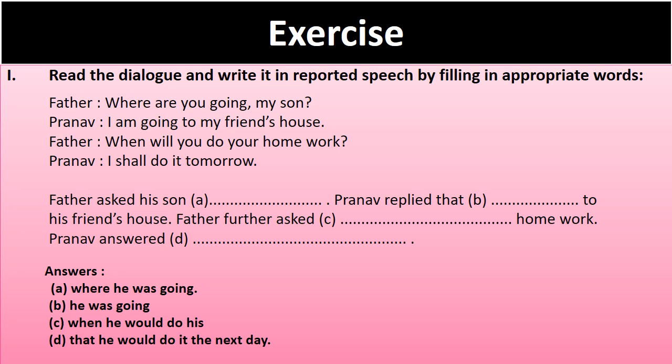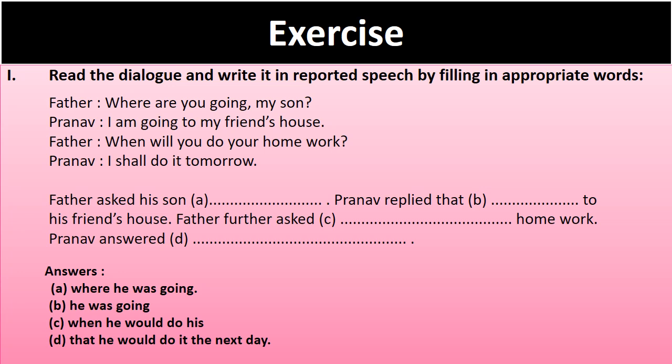Now Pranav replied that B, again dash, to his friend's house. Now Pranav is saying I am going to my friend's house. So Pranav replied that I am going will change into he was going. And after that, to his friend's house is already written here, so we need not write this portion. So in B what you will fill? He was going.